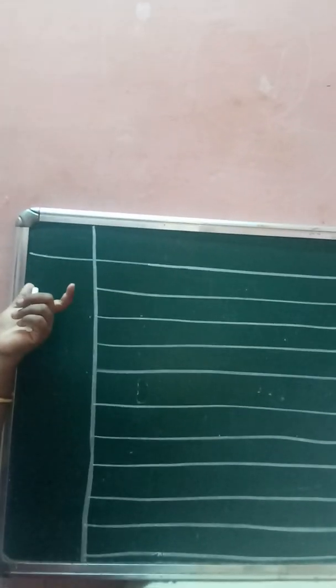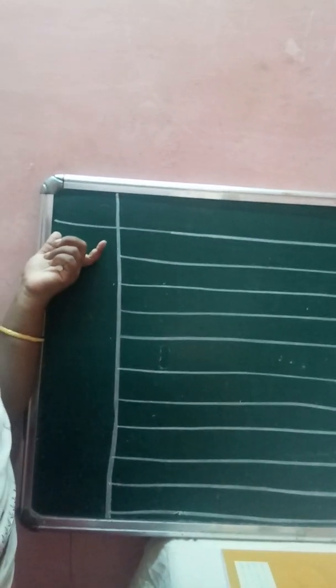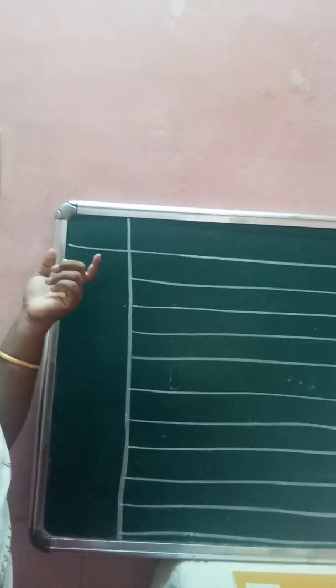At the top, write today's date. What is the date today? Yes, very good dear. And the topic. What topic we are going to write? Very simple dear. What you have learnt in junior KG, that only we are going to apply here.